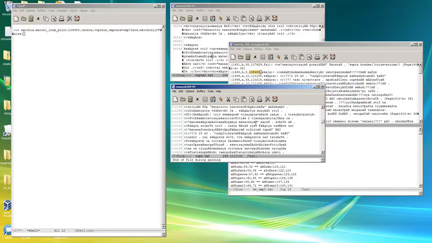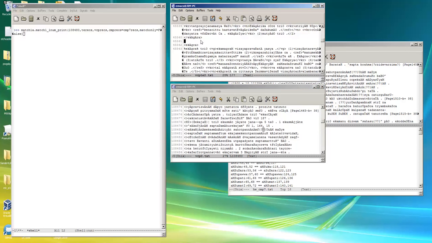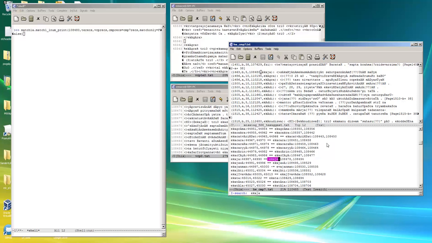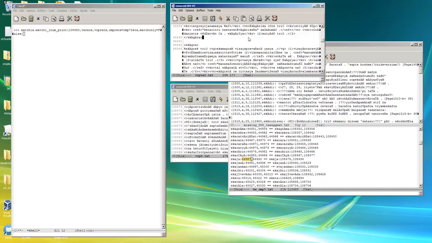If I go to 108,480, see, there's the line. Now we don't know yet where this is in the Tirupati edition, but if we look in the comp7 file, it shows us where it is. It's 44,987 through a few more.